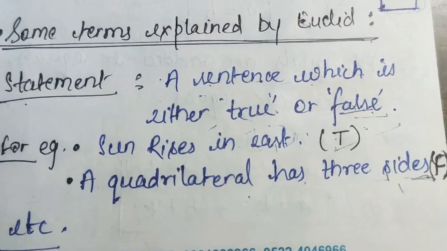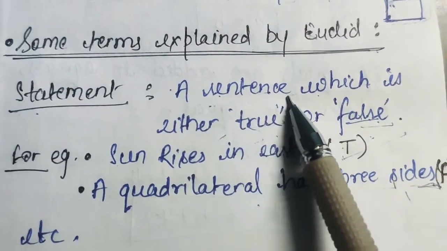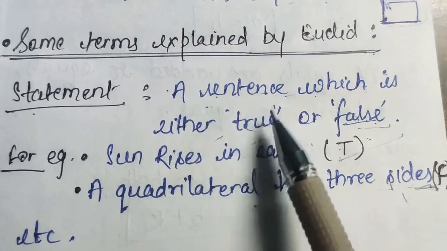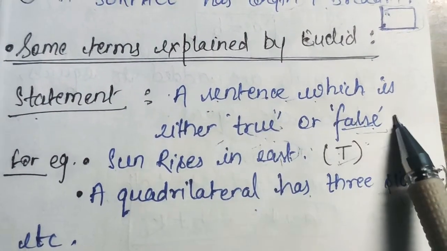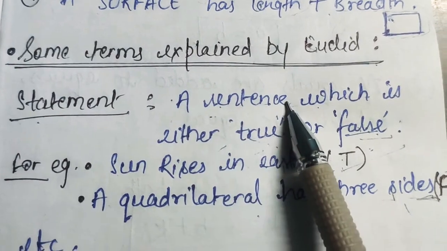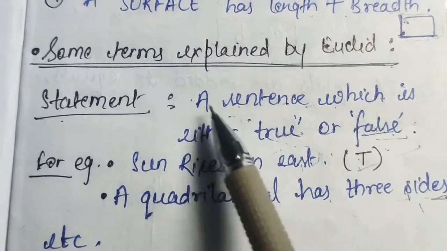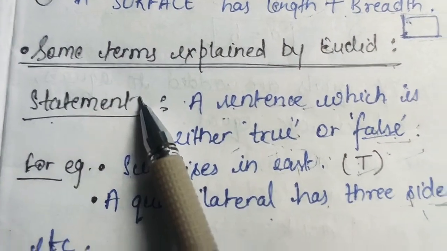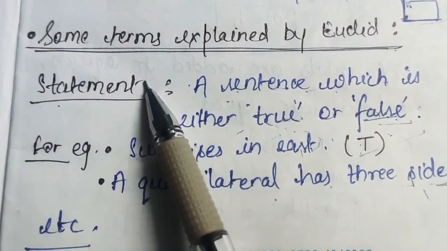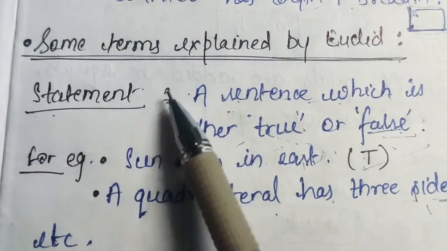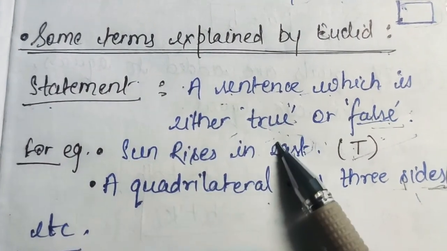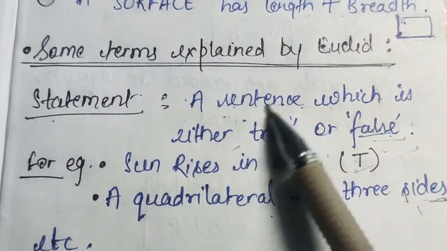Now, what is a statement? A statement is a type of sentence by which we can decide whether it is true or false. Whenever a sentence is either true or false, it is called a statement. There is no ambiguity in the sentence. We can decide from listening to that sentence, or from writing it, that it concludes either true or false.